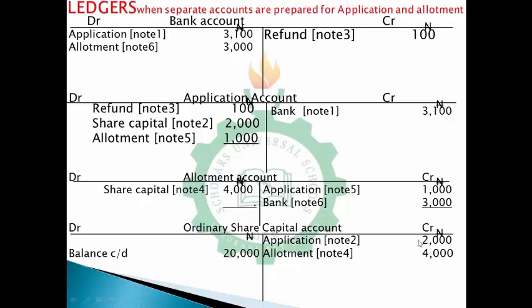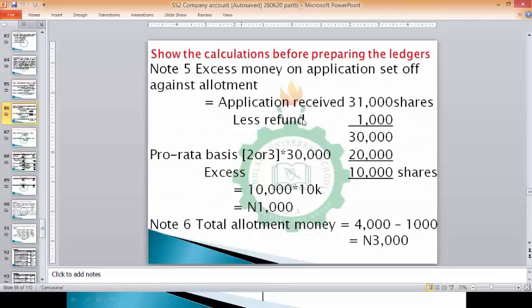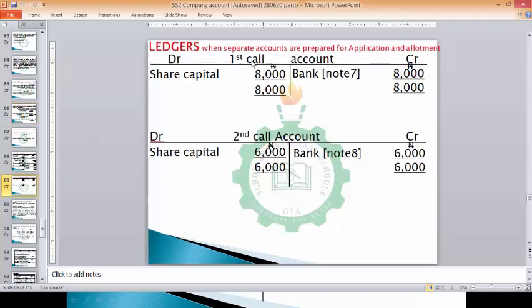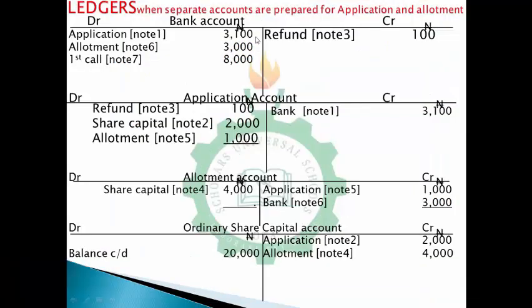So we can now move to the next, which is first call and second call. Now on first call, the first thing you have to do is you receive money. Receiving money, you come to the bank, you debit it, first call 8,000 naira, then you credit the first call account. So you have to open a first call ledger. Opening the first call ledger, you have to create another ledger, probably in your notes. So this is the way it looks for the first call. Then you credit your bank account with 8,000 naira. You understand? So that is that.